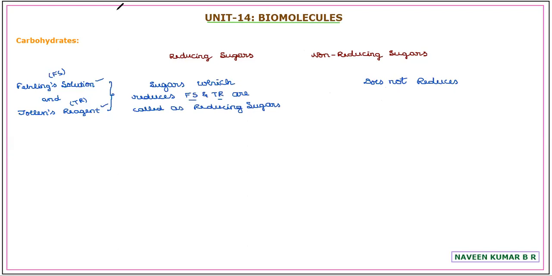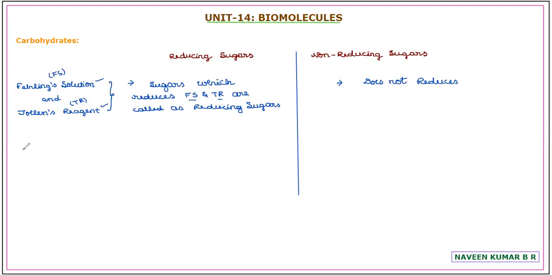Now, if we consider the reason for this particular reducing and non-reducing property, we'll differentiate with one more reasoning point also. Reducing sugars are the sugars which reduce Fehling solution and Tollens reagent, and non-reducing sugars are those which do not reduce them.